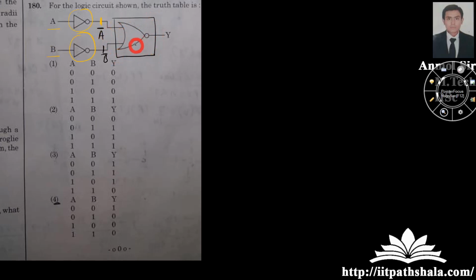Now this gate, as you can see, is nothing but an OR gate, and it has a NOT gate just in front of it. So whatever result I get from this OR gate, I will be negating that result also. By virtue of the OR gate, I will have the output as the addition of both inputs. Then I take the negation of the result from the OR gate.